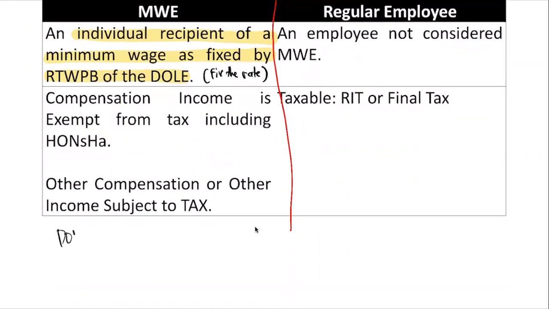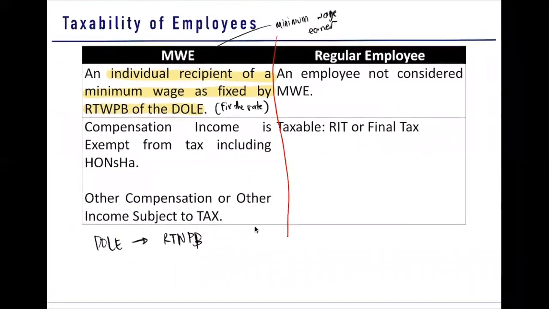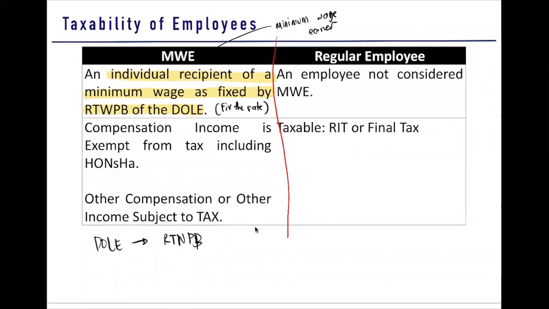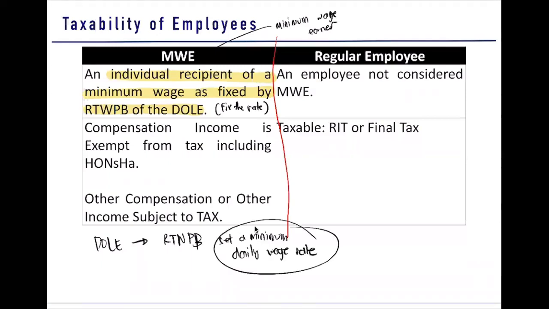So DOLE, through the RTWPB. Sir, what is RTWPB? Regional Tripartite Wages and Productivity Board. So what happens here in your RTWPB? The RTWPB will set a minimum daily wage rate that is applicable per region.